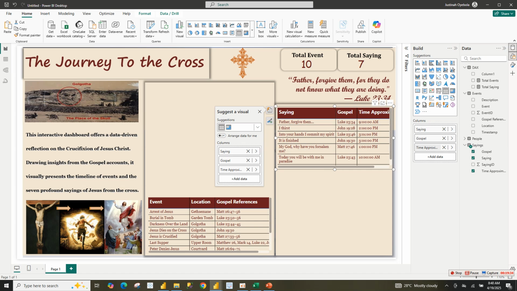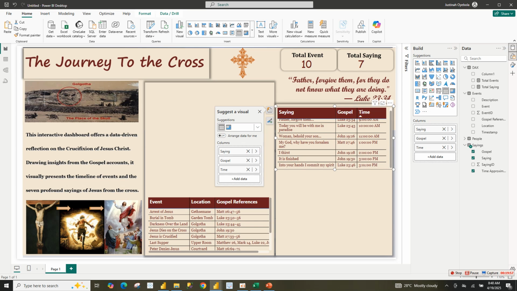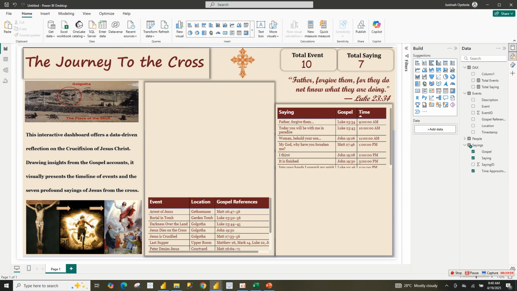So I can just remove this, just to show time only. You don't need to show time approximately. So now I'm going to be sorting it by time. Yes, I'm sorting it by time, how it happened in the morning, the afternoon. So now we have our table here.